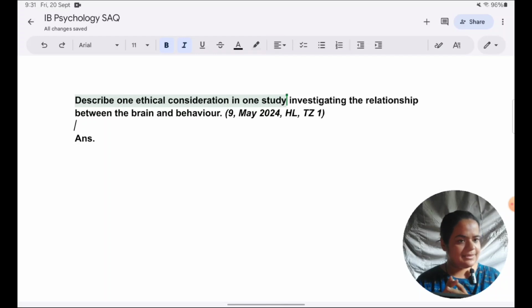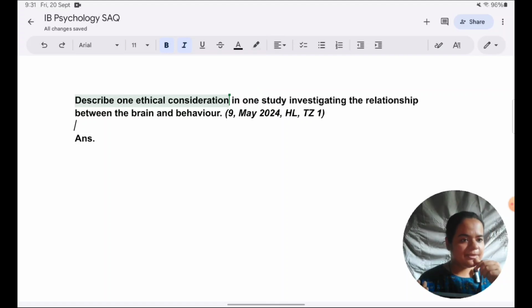It doesn't matter which study you're taking, but for example, if you're taking Maguire, and the way you answer this question is by giving a summary of Maguire, in the sense of its aim, procedure, results, and conclusion, that is not what the question is asking you to do. They are asking you to describe the ethical consideration, not to describe the study.